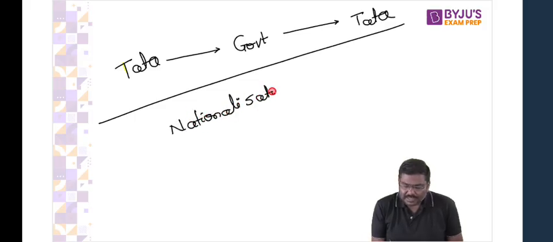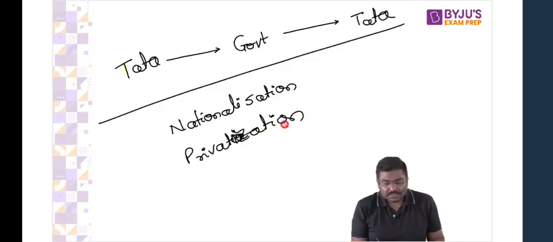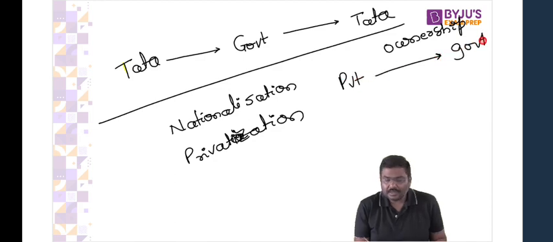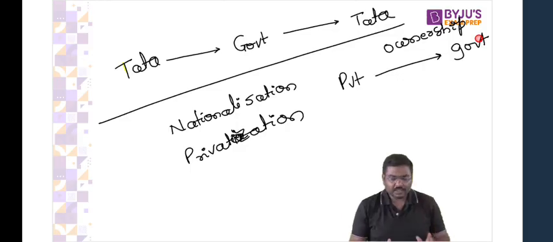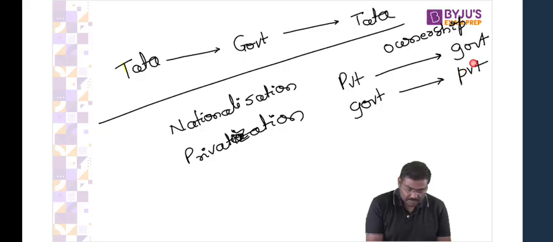There are two terms here. Please remember this. One is called privatization. Second one is called nationalization. What do you mean by nationalization? Ownership will be transferred from the private sector to the government. Any problem here? Nationalization means ownership will be transferred from the private sector to the government. And privatization means ownership will be transferred from the government to the private sector. Please remember this.